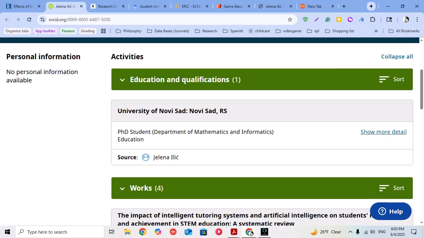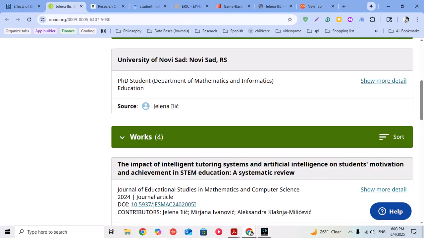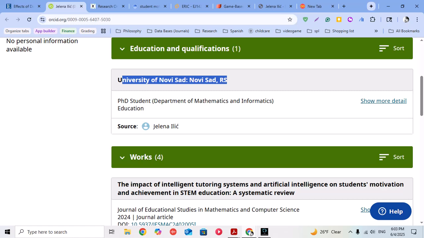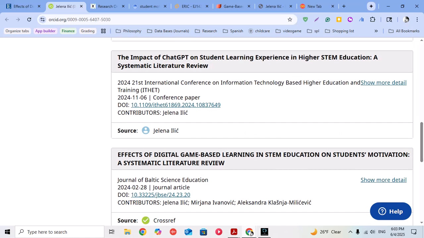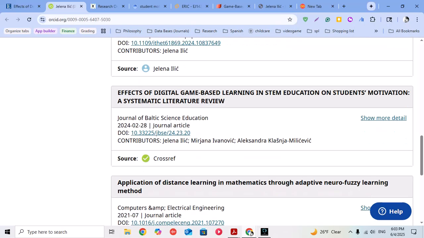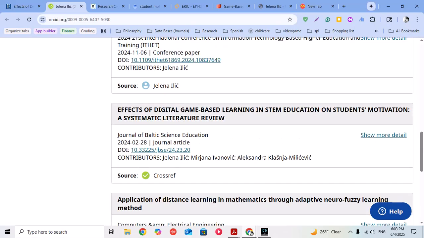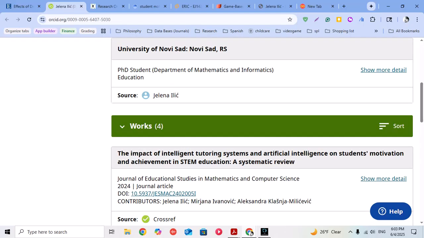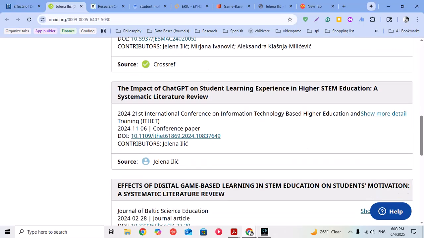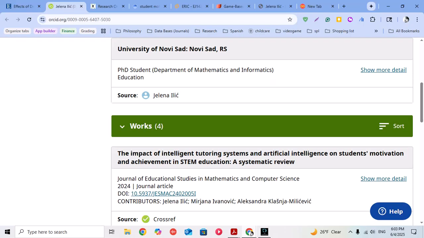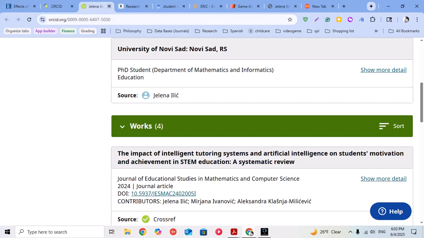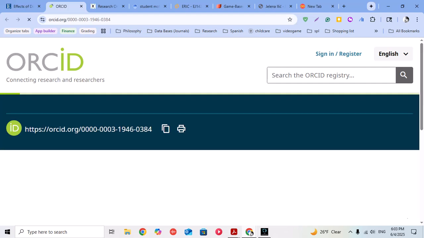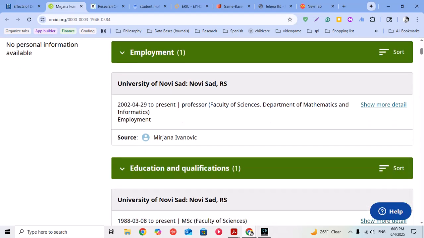So if I click on this one, it says it's from a PhD student, and it's from this university. I can look up that university, and then it gives me a couple of links. Sometimes they work, sometimes they don't, and then depending on how that goes, I just keep searching, or I'll just try to find a different article. So this one seems to work. It's from that university. That's a student, so I'm assuming these two people are the professors who reviewed the article. And so if I click on that, it's also going to give me their information, hopefully.